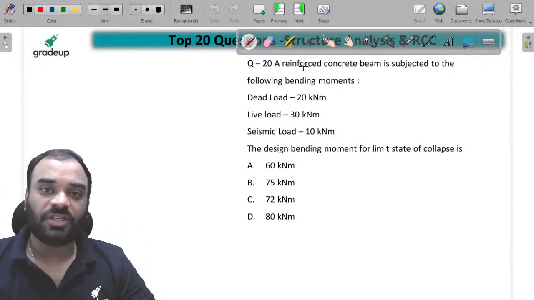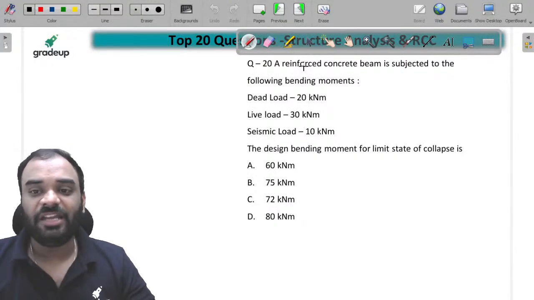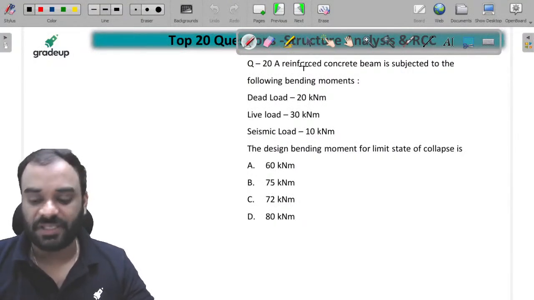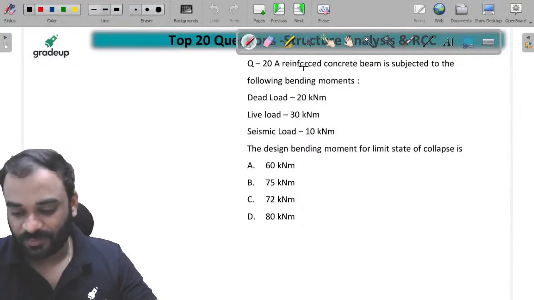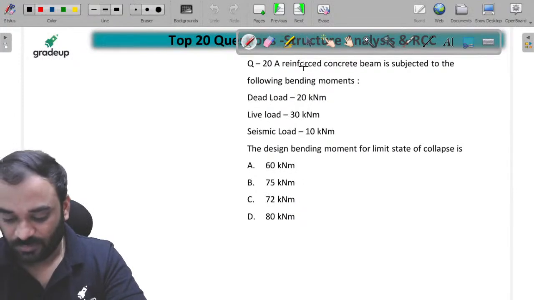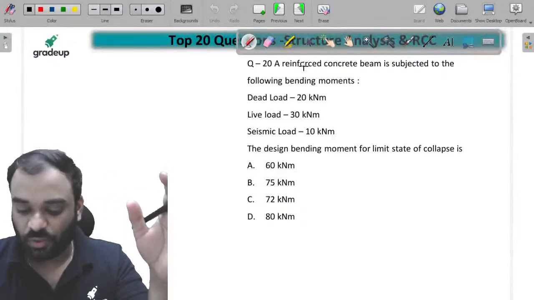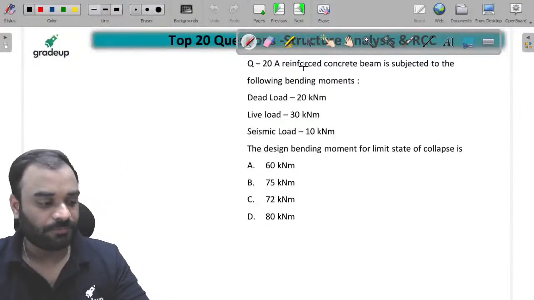This is the last question of session, guys. And tell me, the design bending moment for the limit state of collapse is equal to how much? ये बताना है बच्चों आपको.